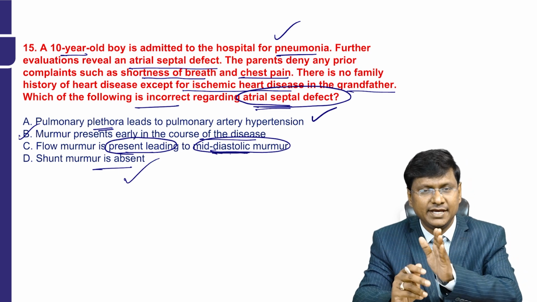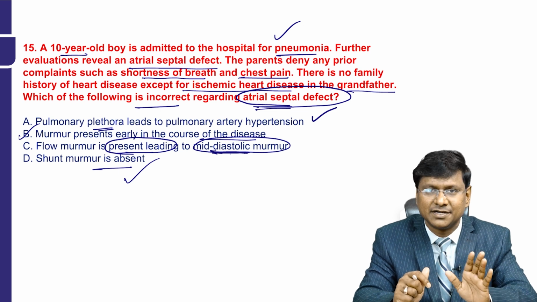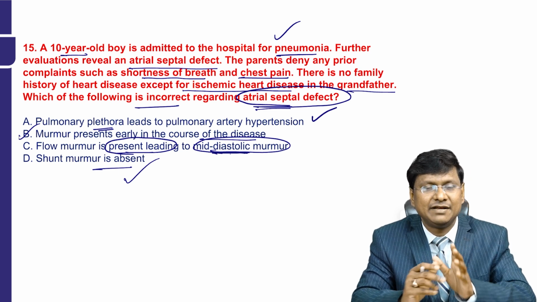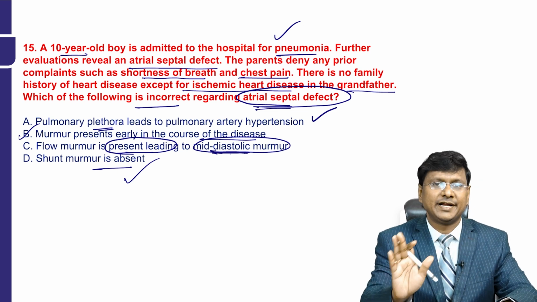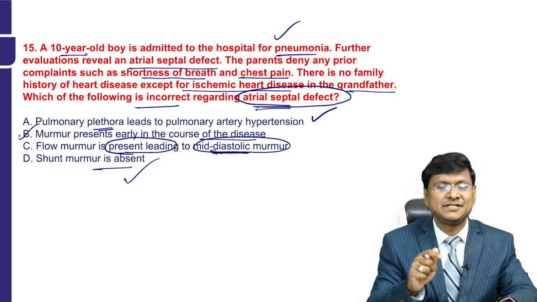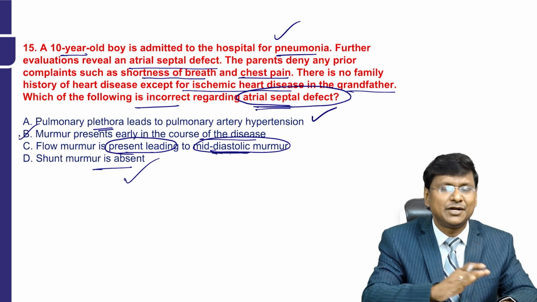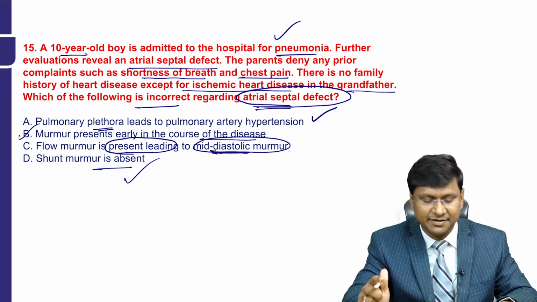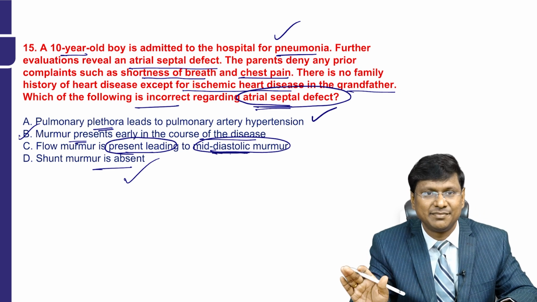In case of ASD, the movement of blood from the left atrium to the right atrium will not give rise to any murmur. Whereas in VSD, there will be a pansystolic murmur when the blood moves from the left ventricle to the right ventricle. That shunt murmur is absent in atrial septal defect. What you will have is a flow murmur, and that too in the later stages of atrial septal defect. So the statement that the murmur is present early in the course of the disease is wrong.